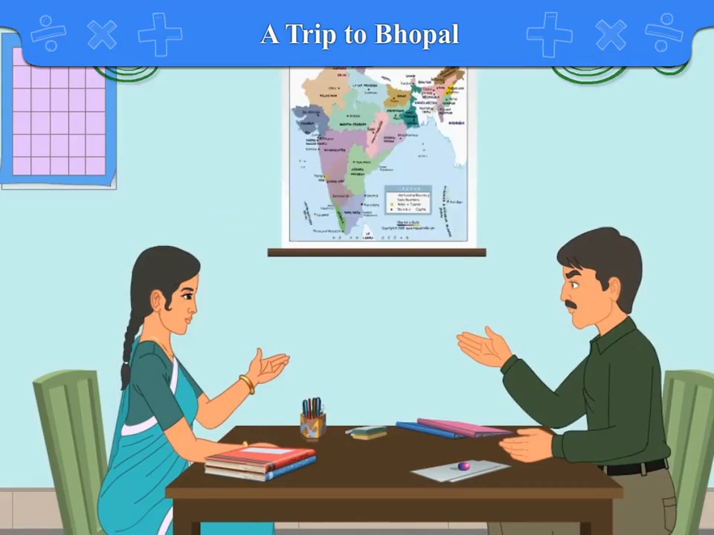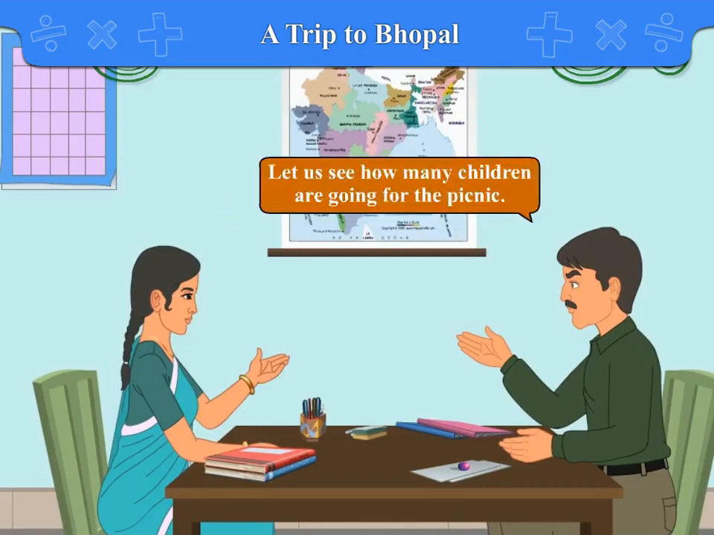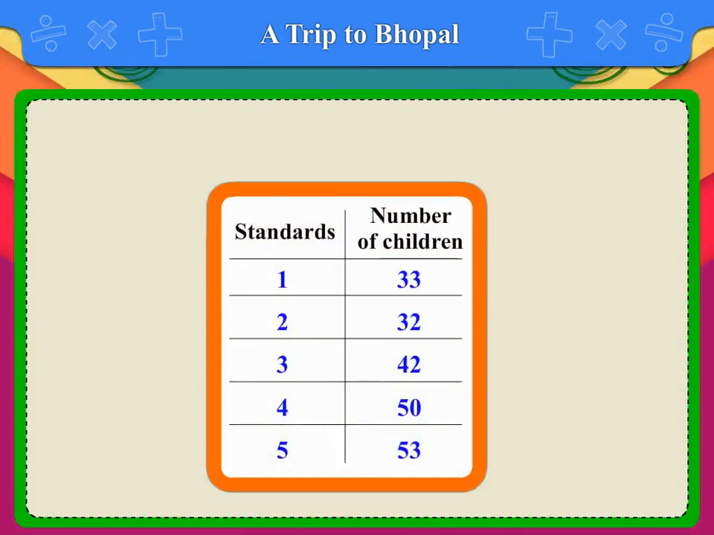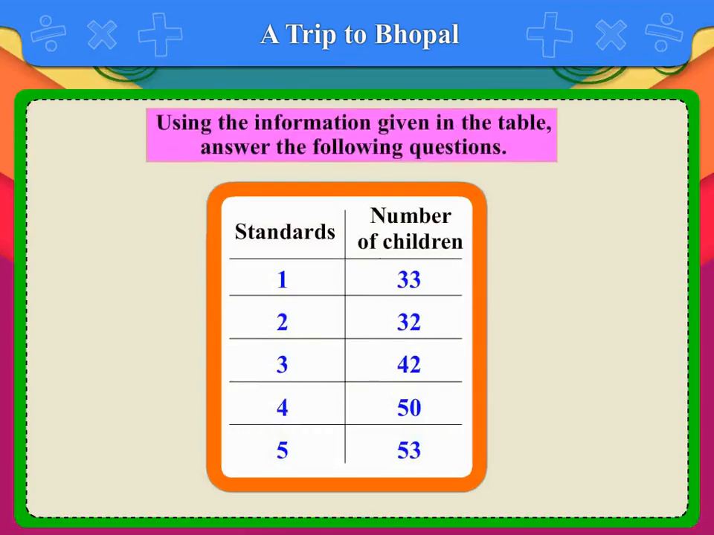Mr. Rakesh says, "Let us see how many children are going for the picnic. Look here in the given table below. The number of children going for the school trip from different standards is mentioned. Using the information given in the table, answer the following questions."